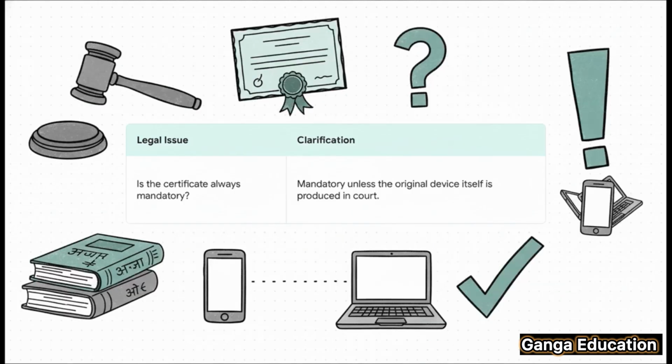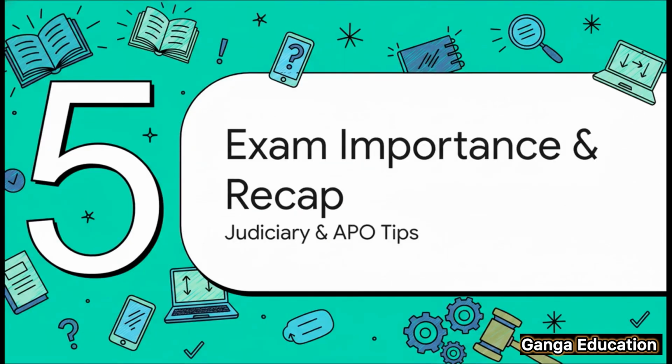Period. Then, the rule was clarified and strengthened even further in the case of Arjun Panditrao Kotkar. Now, this case reaffirmed everything said in Anwar PV. It basically said, yes, the certificate is absolutely mandatory in all cases, but it carved out one and only one exception. And what is that exception? It's when the original device itself, the phone, the computer, the CCTV system, is produced right there in court for inspection.